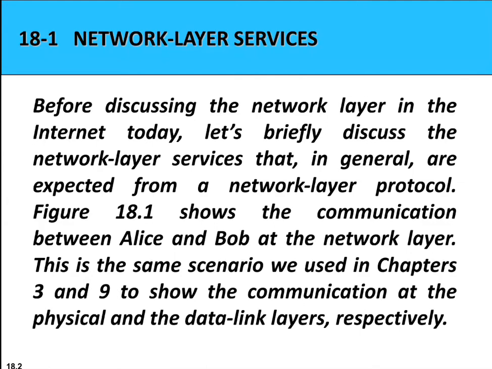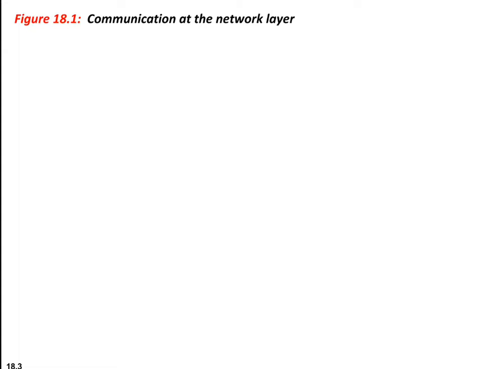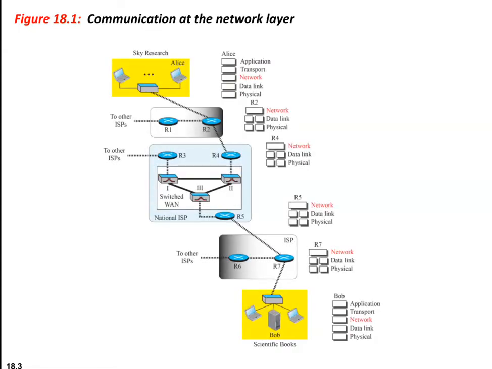Here we will see the communication between Alice and Bob at the network layer. The internet is an internetwork, which is a combination of LAN and WAN. At the source host, the network layer accepts the packet from the transport layer, encapsulates the packet in a datagram, and delivers the packet to the data link layer.